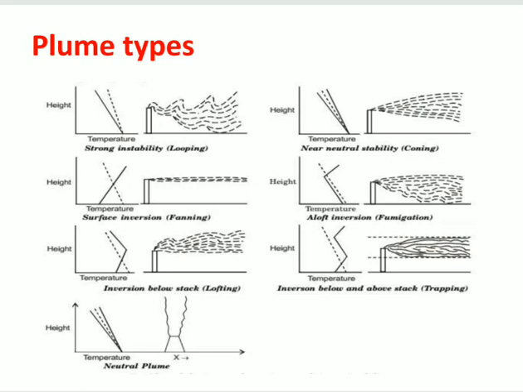And the next one is the lofting. In lofting, the pollutants are released in the atmosphere just above the inversion layer. So in that case, the pollutants cannot reach the earth surface. That is the good case of plume behavior. And next one is the trapping plume. Trapping is nothing but whenever the plume or air pollutants enter the atmosphere in between the two inversion layers, in that case that plume is said to be a trapping plume. Okay, and next one is the neutral plume. Last one is the neutral plume. In a neutral plume, the pollutants will move in upward direction. So these are all the various types of plume.